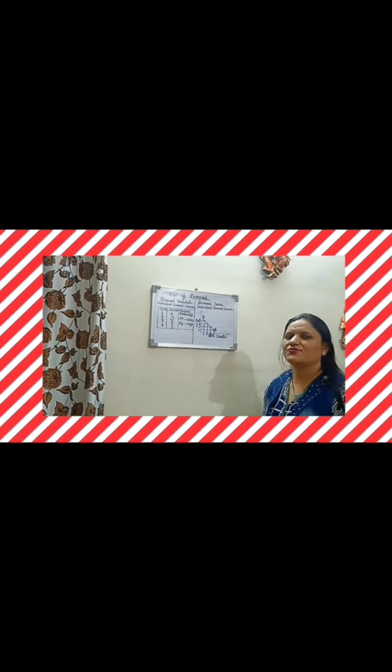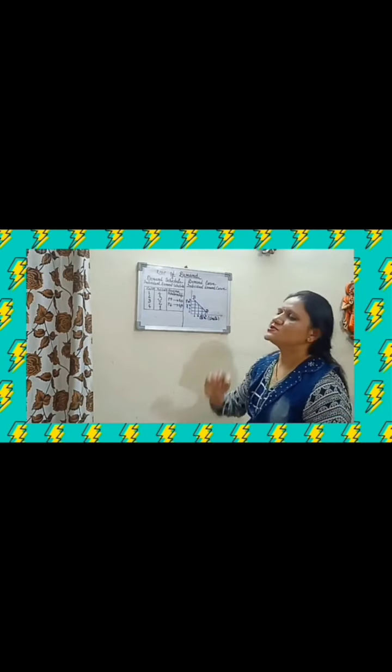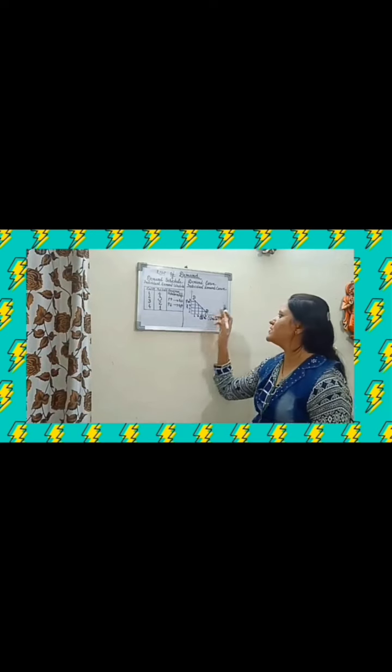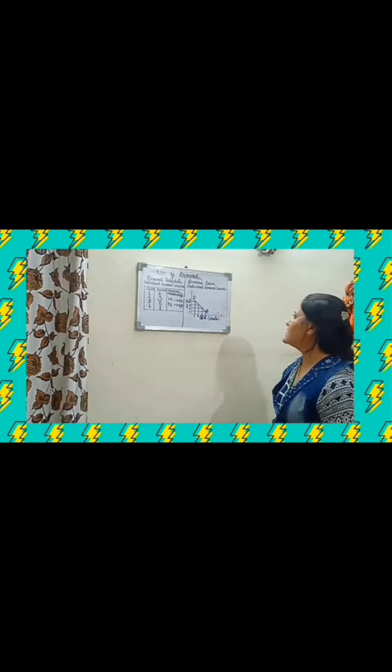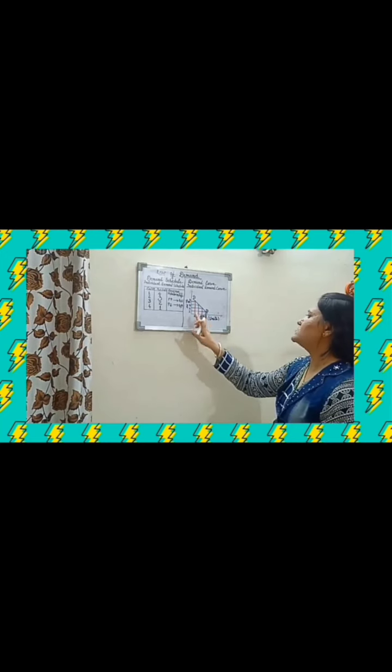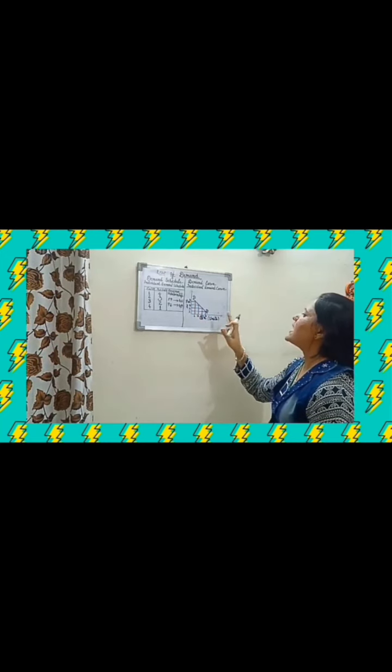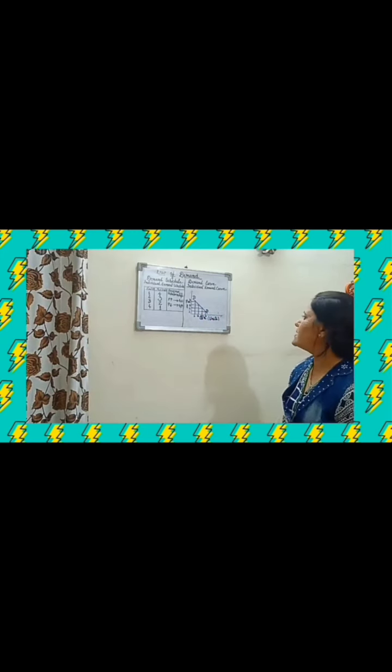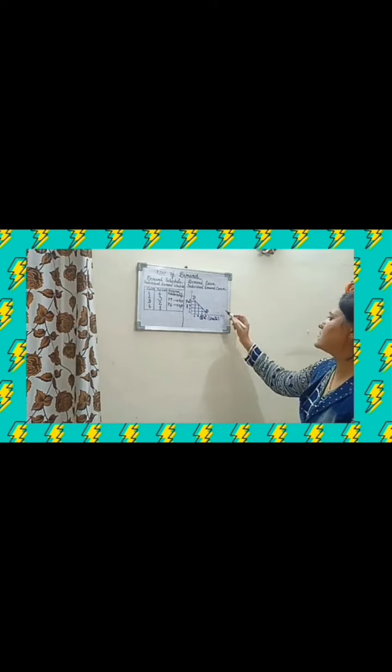Next one is given here, demand curve. It is a graphic representation of demand schedule. Likewise demand schedule, demand curve is also of two types: individual demand curve and market demand curve. At first we will know about individual demand curve, which shows us the different combinations of quantity demanded at the own price of the commodity by an individual consumer.